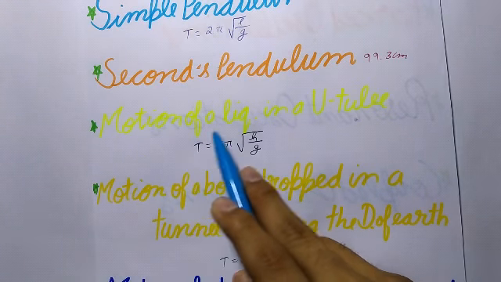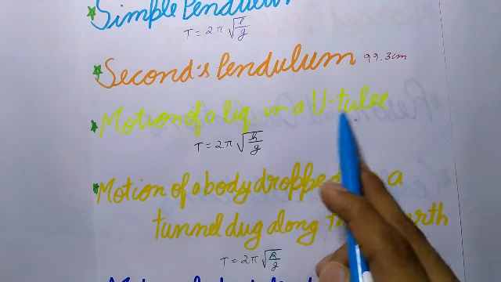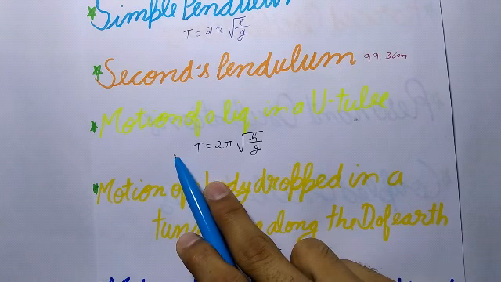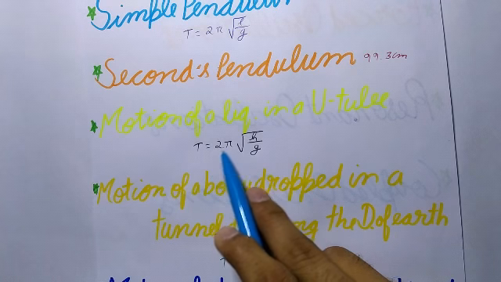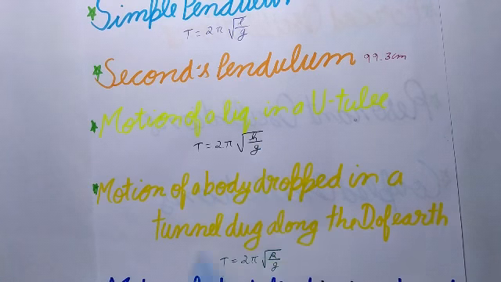Now, motion of a liquid in a U-tube. When a liquid of density rho contained in a U-tube up to height h is depressed, it executes simple harmonic motion of time period T = 2π√(h/g).